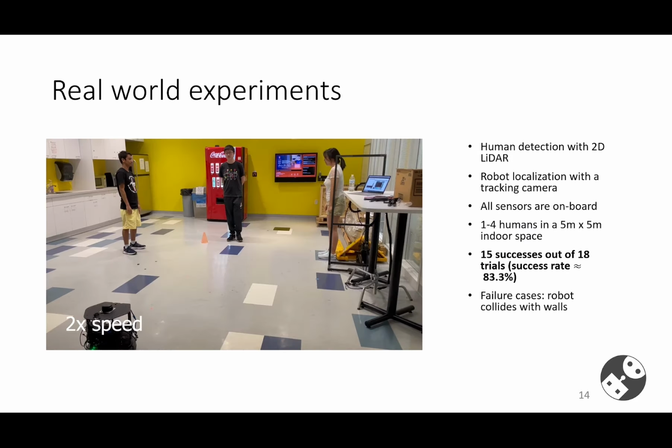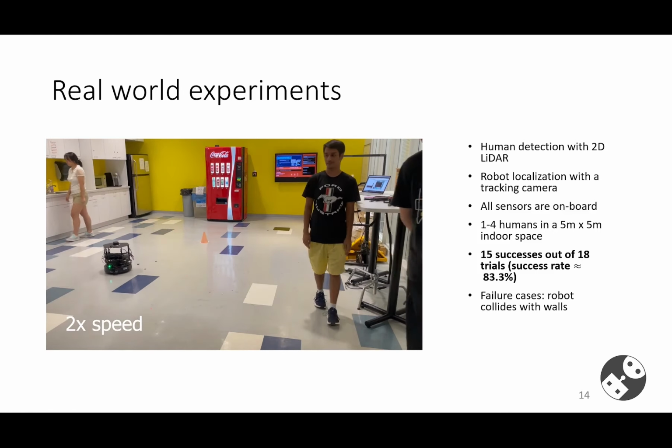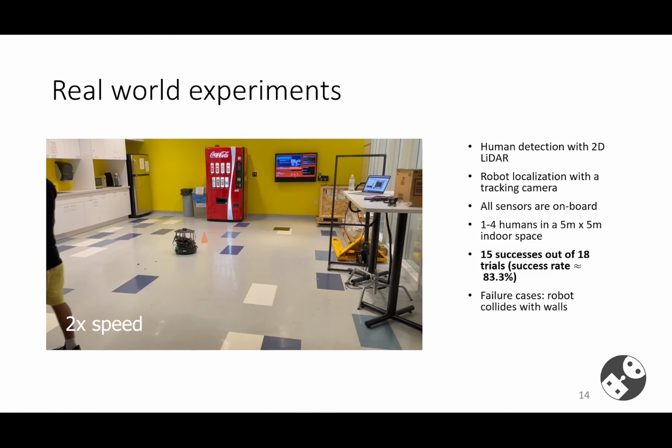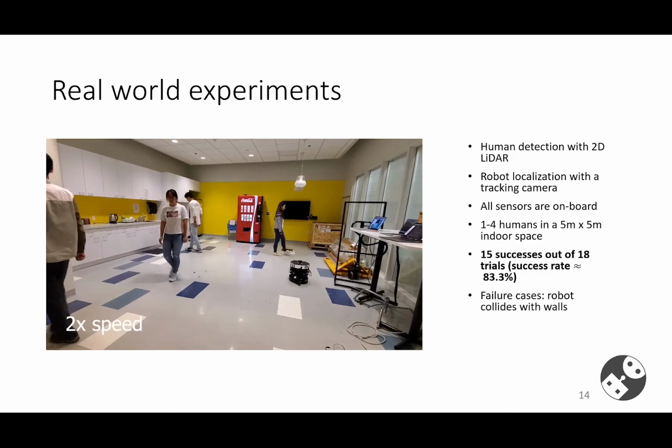We also transfer the learned robot policy to a Turtlebot 2 as shown in the video. We obtain the robot and human positions from all onboard sensors. The success rate is around 83%. In all failure cases, the robot collides with walls during detour.